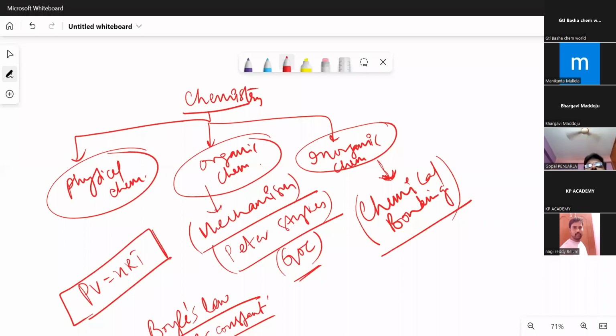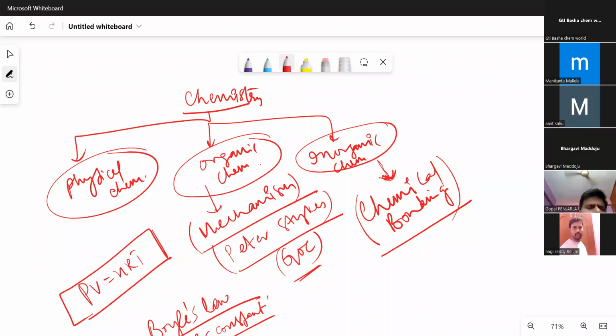So like that, you have to follow different strategies for these different branches of chemistry. Let us revise that. In physical chemistry, just like physics, give more importance to the numericals, and you should have a bank and collection of numericals, and all these numericals should teach some concept to the students.